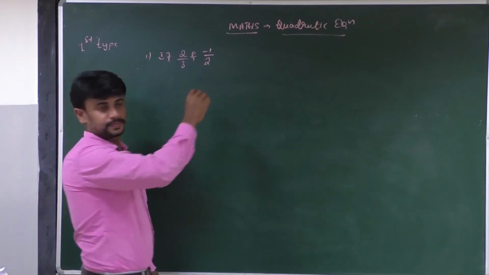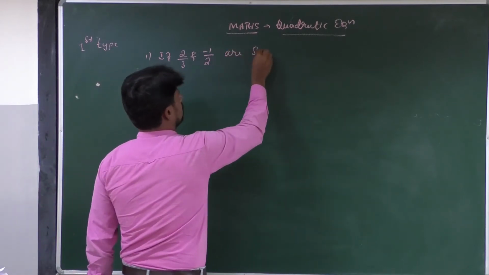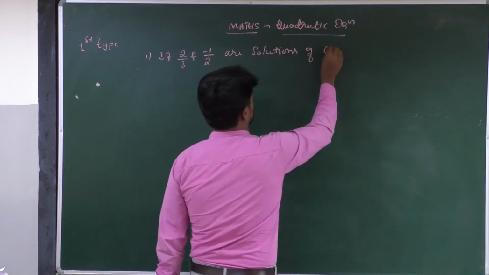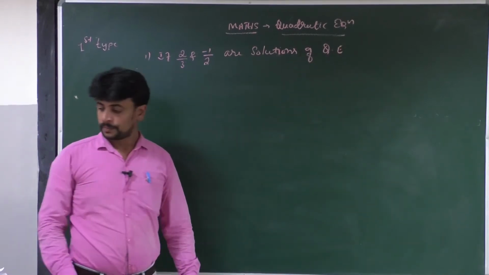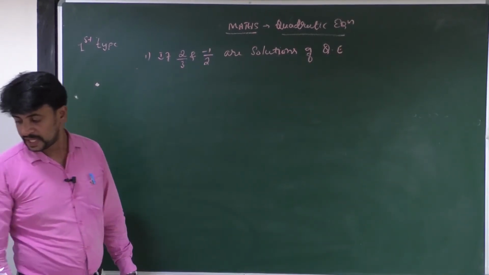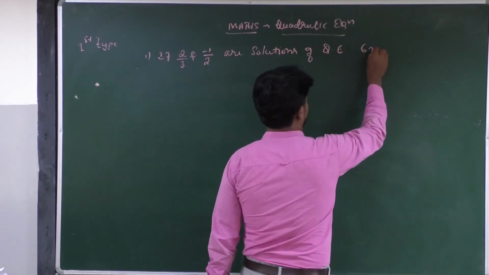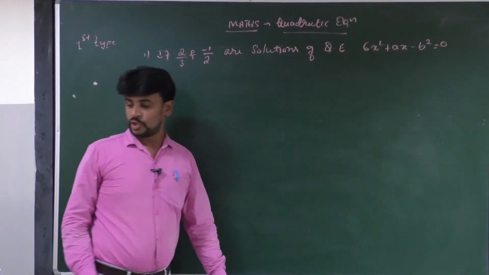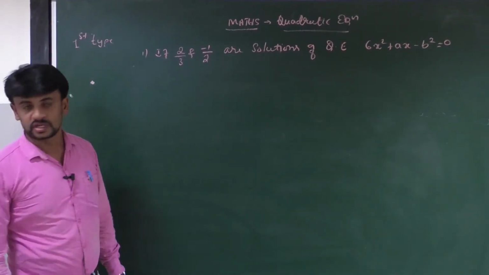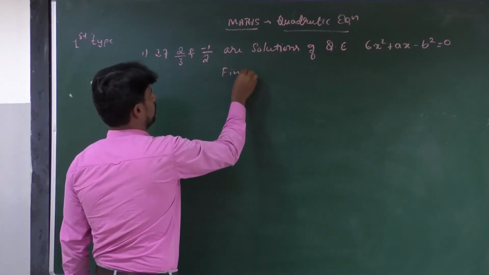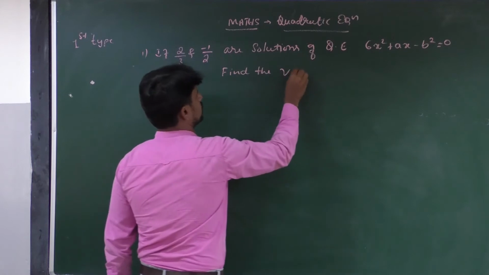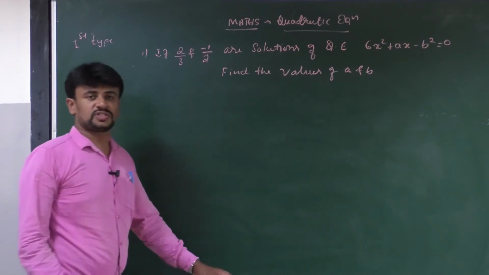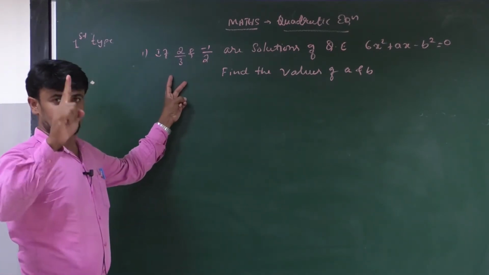are solutions of quadratic equation 6x square plus ax minus b square is equal to 0. Find the values of a and b. In the last question we had to find only one value, that was p.